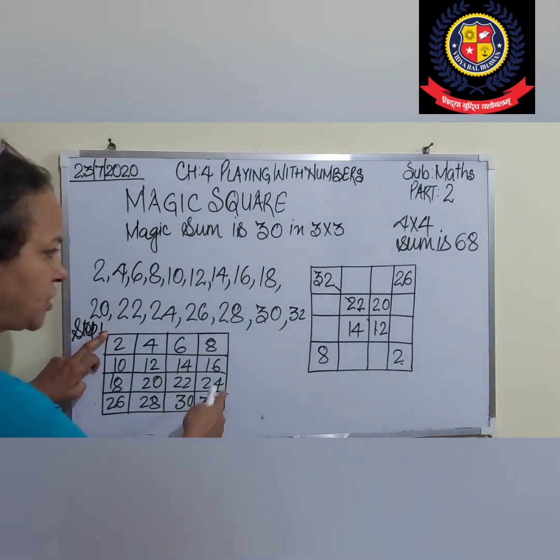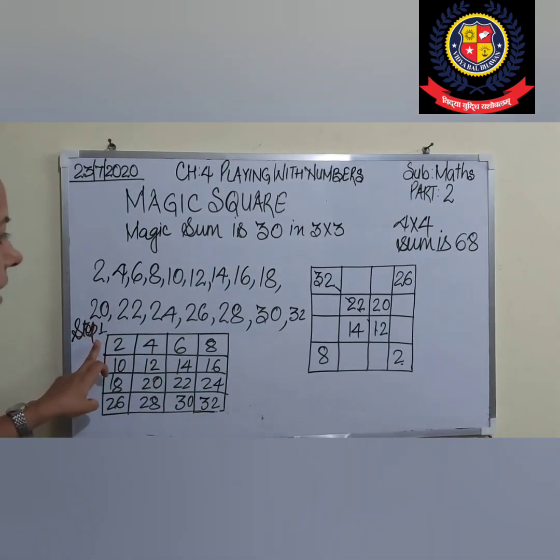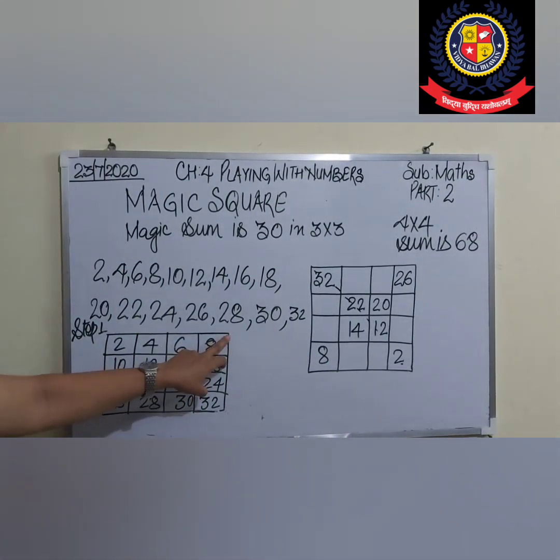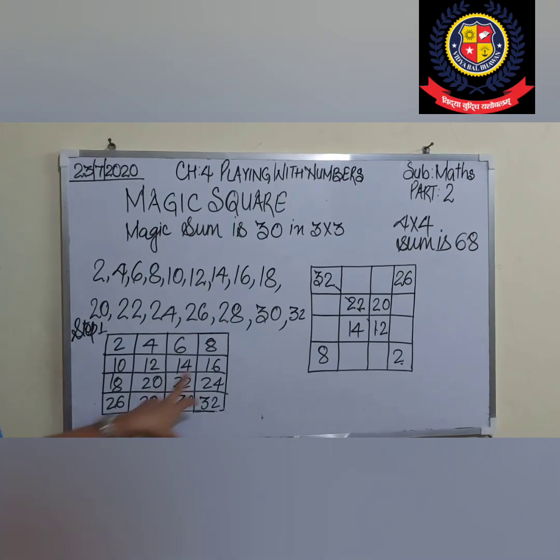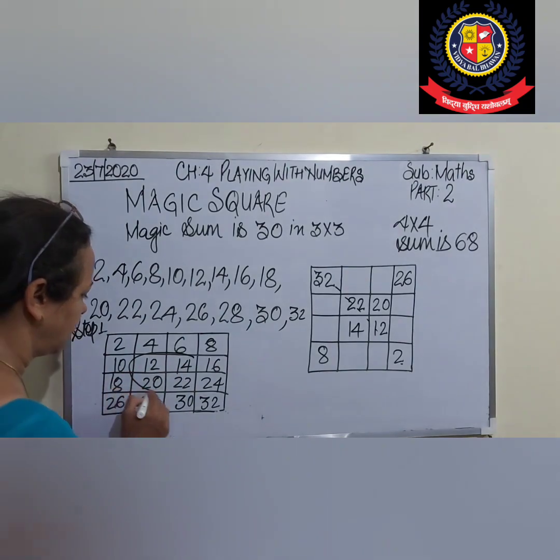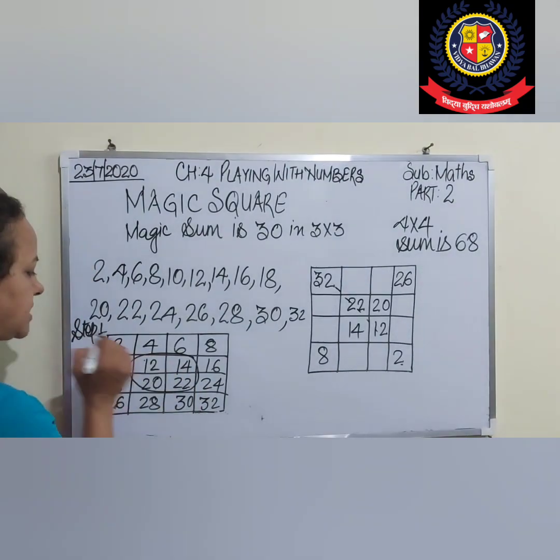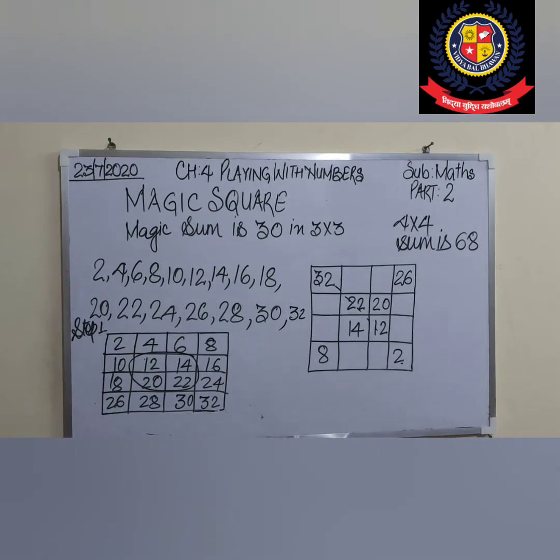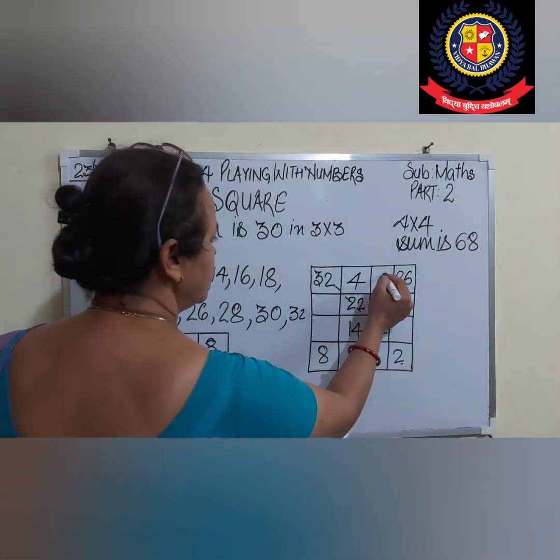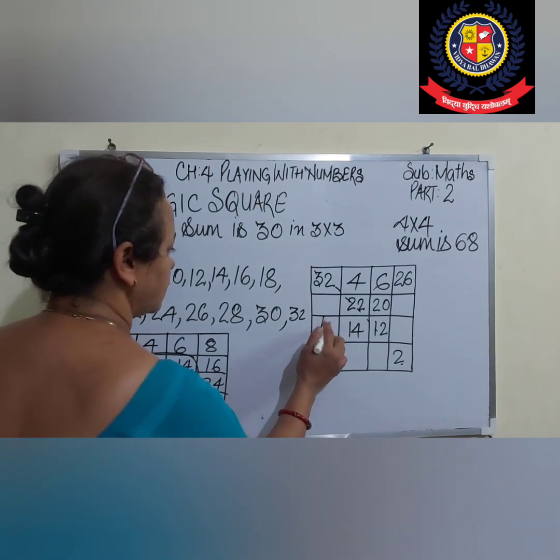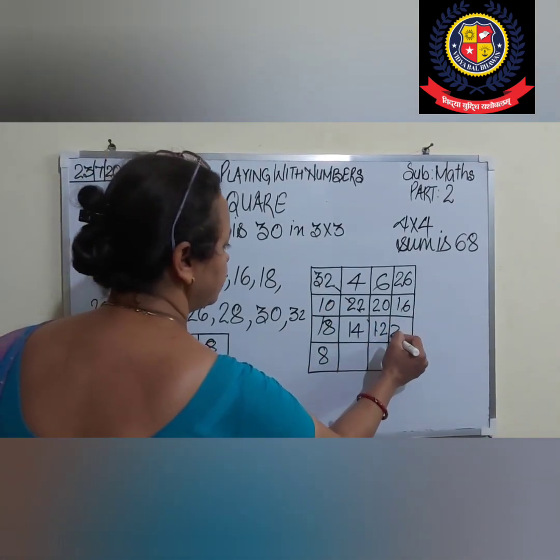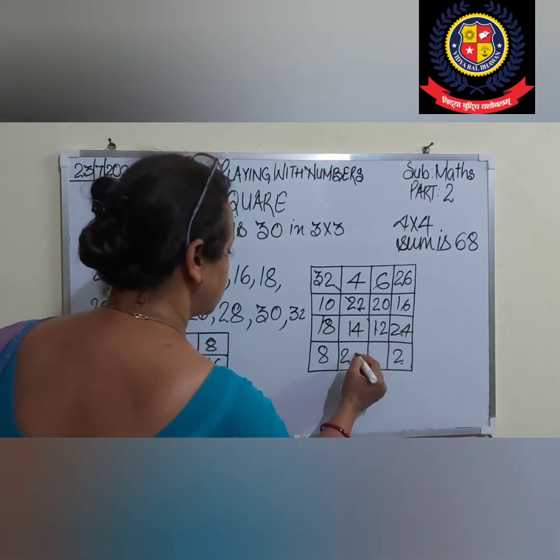Both I have interchanged. 32 has gone in place of 2 and 2 has gone in place of 32. Similarly, 8 is in place of 26 and 26 is in place of 8. Similarly, these 4 numbers also I have interchanged. 12 and 22 interchanged, 14 and 20 interchanged. The remaining numbers will be the same. 4, 6, 10, this is 18 and this is 10. Okay, 16, 24 and 28, 30.